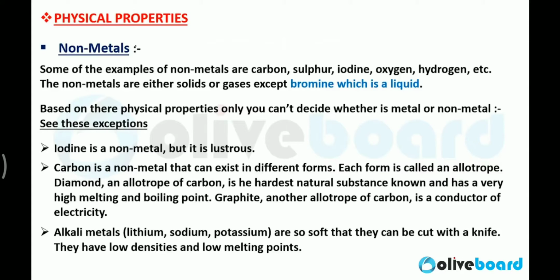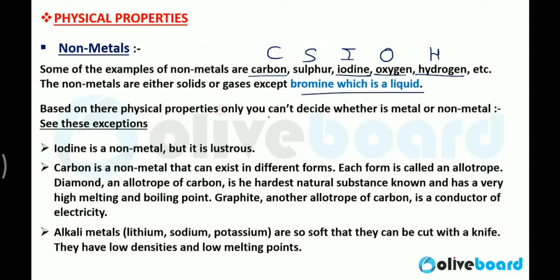We will not discuss so many physical properties of non-metals. Basically we are going to compare their physical properties with the properties of metals, and further we will discuss their chemical properties. Some examples of non-metals are carbon, sulfur, iodine, oxygen and hydrogen. Non-metals are either solid or gases, except bromine, which is a liquid.